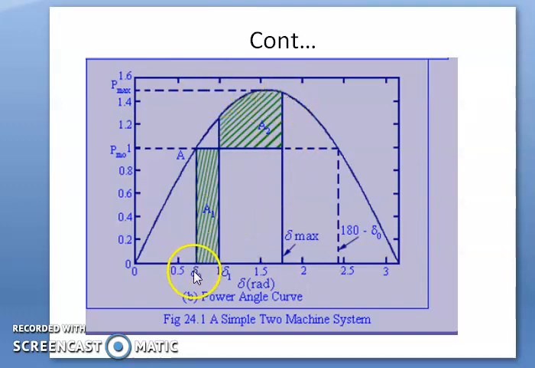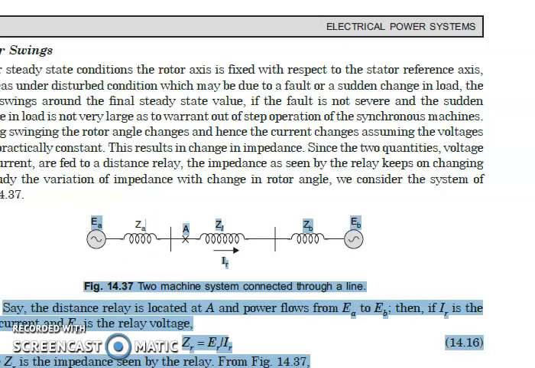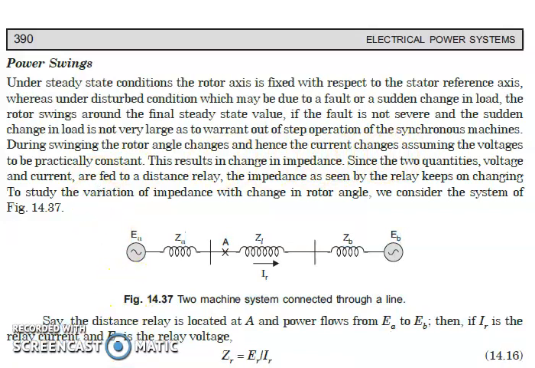So as there is a change in load, the angle changes from delta 0 to delta 1 to delta max. So this is what is seen, that whenever there is a change, during the swinging the rotor angle changes, and hence the current changes, assuming the voltage to be practically constant.